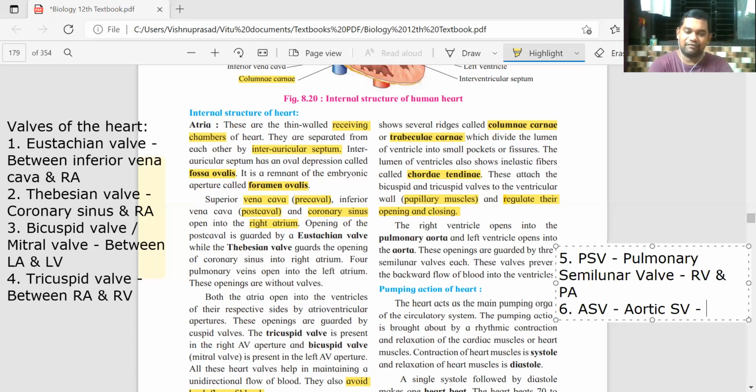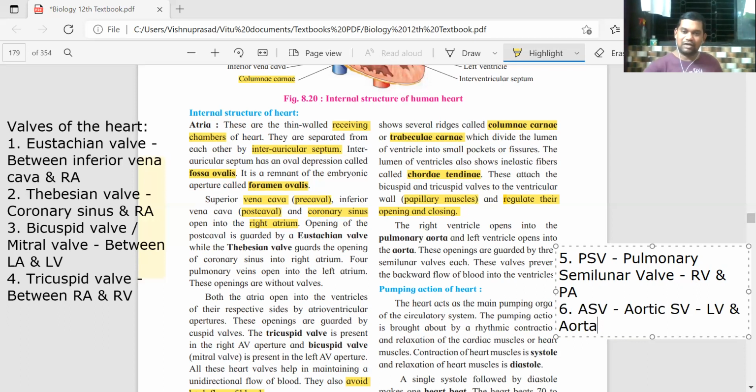This is between left ventricle and aorta, because left ventricle is pumping the blood into what? Aorta. Left ventricle pumps the blood into aorta. So there should not be a backward flow. That's why this valve is present.